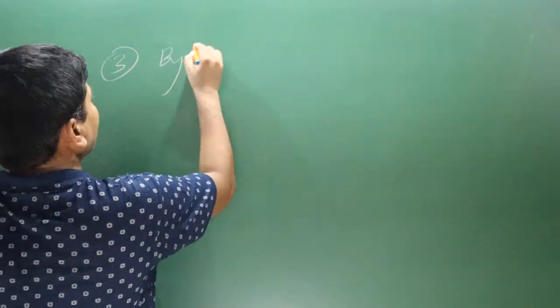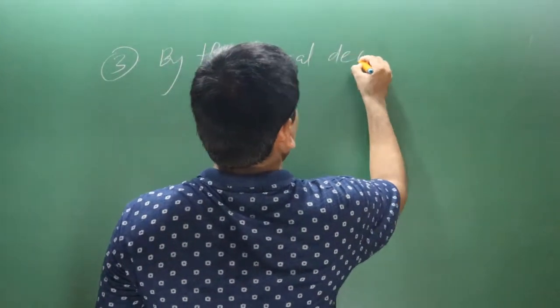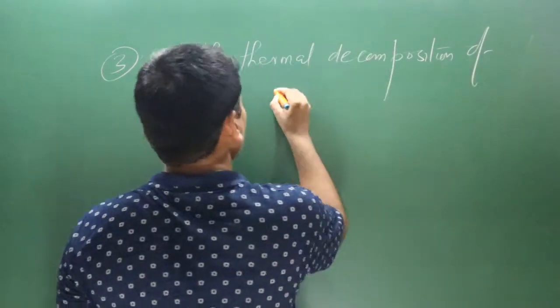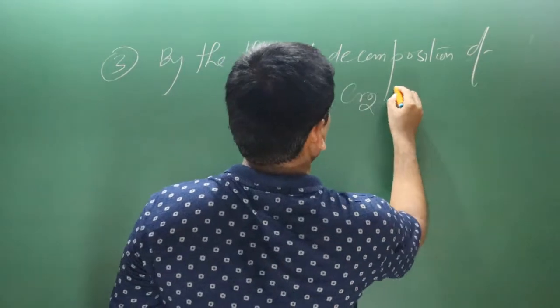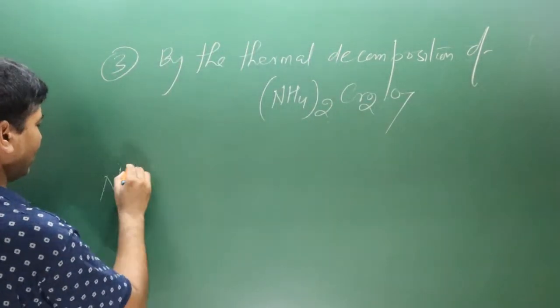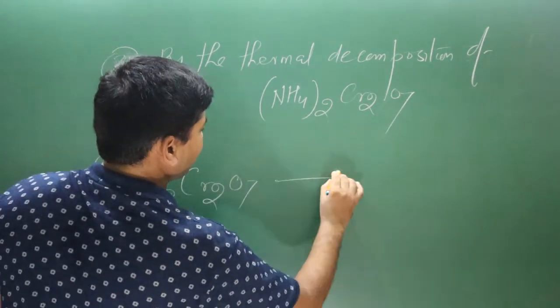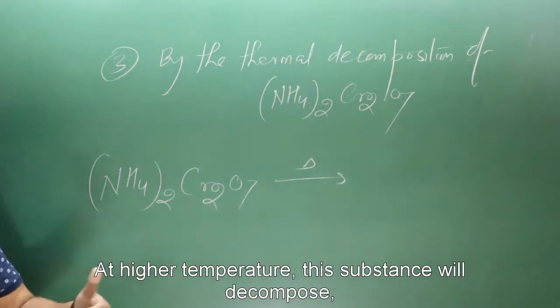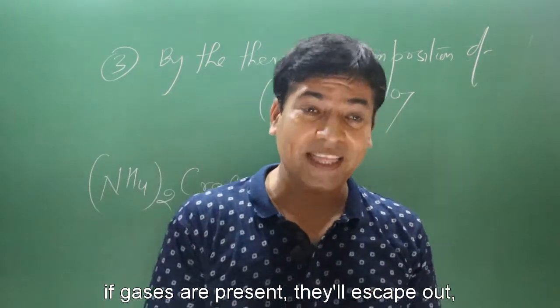The next preparation reaction is by the thermal decomposition of ammonium dichromate, (NH4)2Cr2O7. Let me take this compound, ammonium dichromate, Cr2O7. Higher temperature is used. So at higher temperature, this substance will decompose. If gases are present, they will escape out easily.